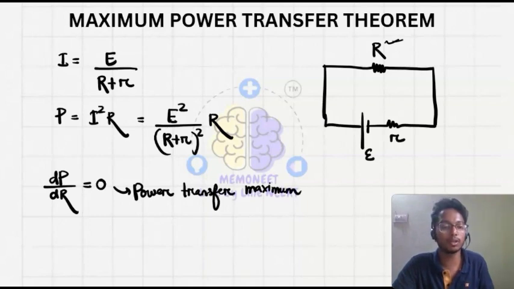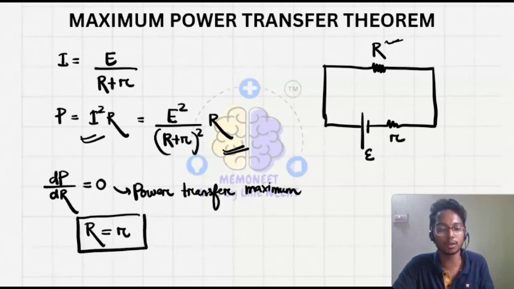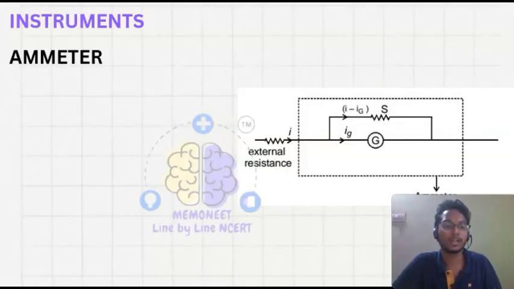So if you take the derivative, अब अगर हम इसका डिफरेंशिएशन लेंगे इस क्वांटिटी का, अगर डिफरेंशिएशन लेंगे तो हमारा जो R आएगा, the R will be equal to small r. It means the load will be equal to the internal resistance. So in this condition the power transfer will be maximum. ये सॉल्व करने के लिए बहुत टाइम जाएगा, मैं नहीं कर रहा, पर हमारा कंडीशन ये याद रखना पड़ेगा कि the internal resistance will be equal to the load or the external resistance.